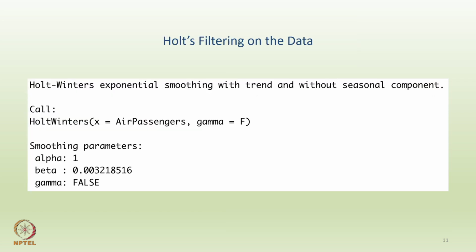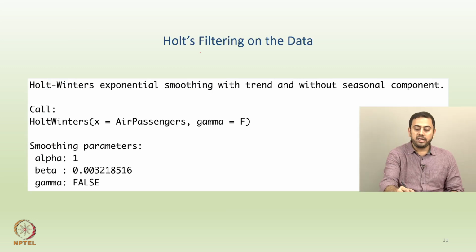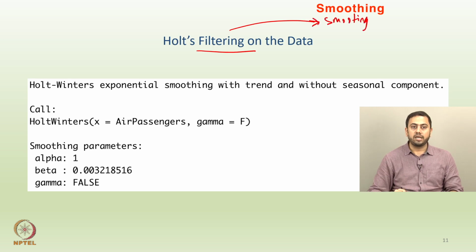So, by the way, it is called Holt's filtering on the data. What do you mean by filtering? Filtering is an alternative term for smoothing. If you apply Holt's smoothing technique, or the double exponential smoothing technique, on the data, it is also called filtering. Filtering is nothing different from smoothing.